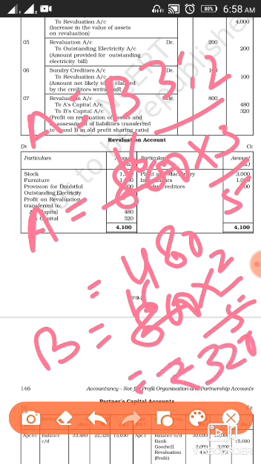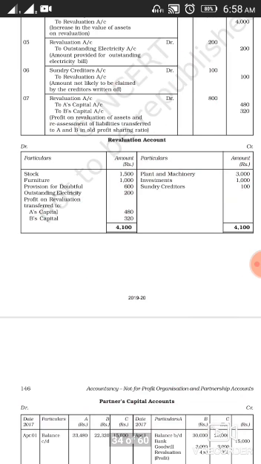So this is how you will calculate the share of A and B at the time of gain or loss on revaluation, and it will be distributed only among old partners in their old ratio. Clear? So this is how you are going to revalue your assets and reassess your liabilities.